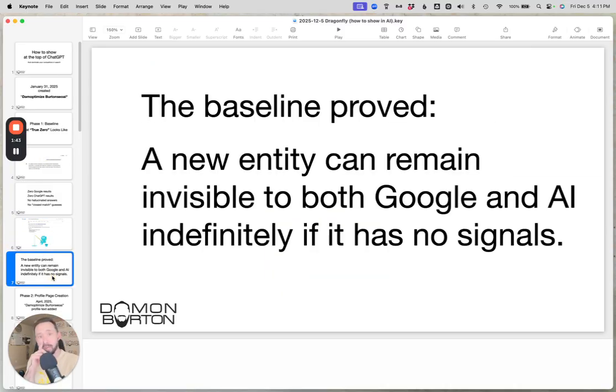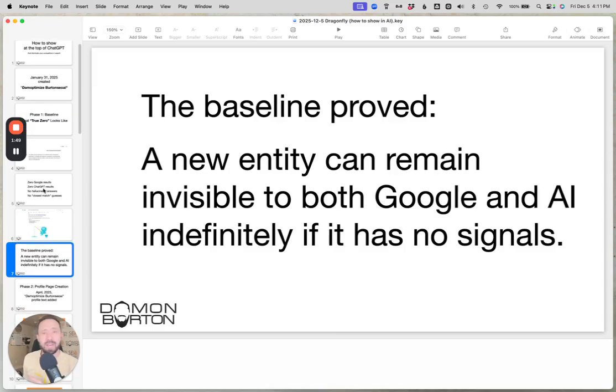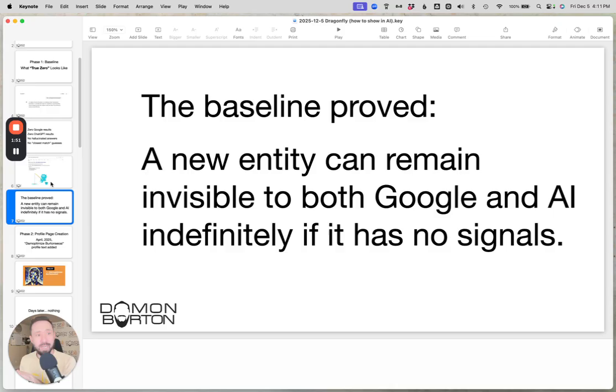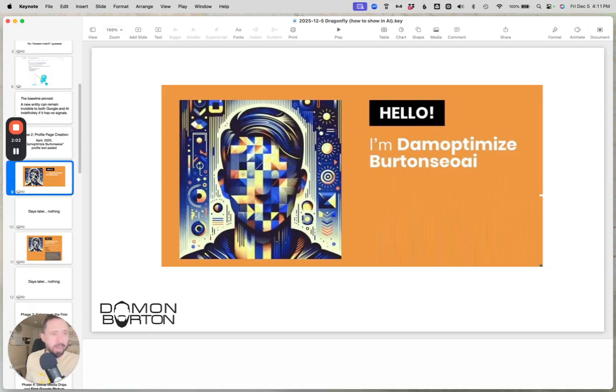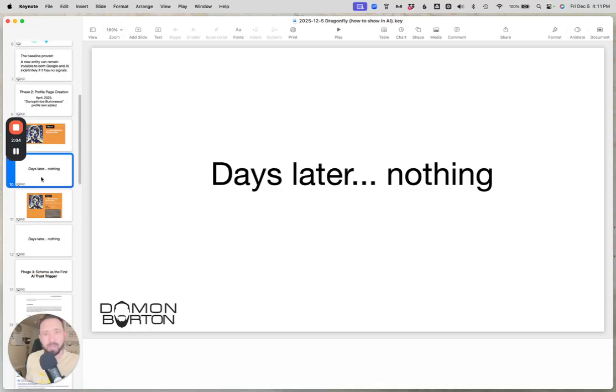So the baseline proves that a new entity can remain invisible in both Google and AI indefinitely if it has no signals. I had started a page and it just had the name and that was it. So it looked like this, right? That's what I created. All it said was I'm Demoptimize Bertan SEO AI. And then days later, there was nothing in Google or ChatGPT.